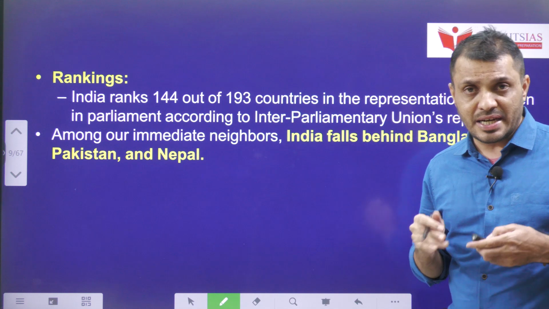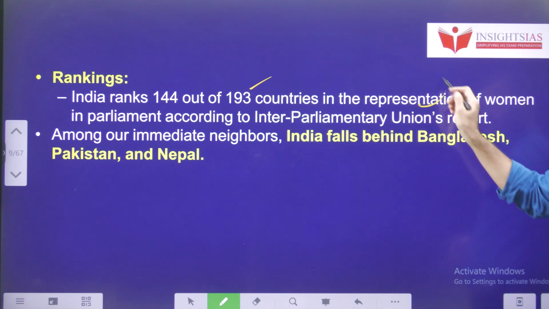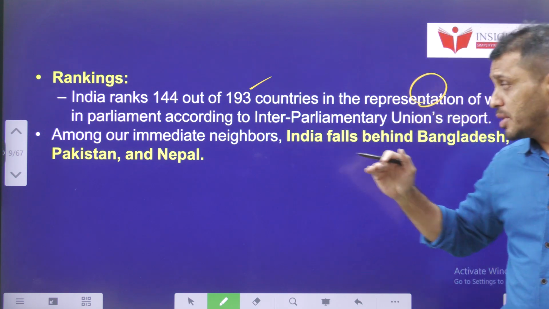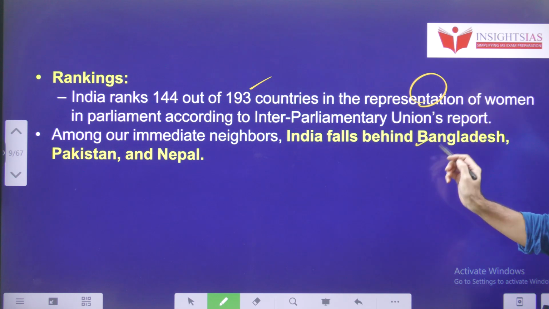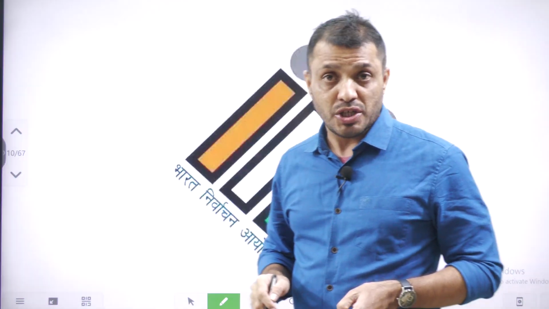When you compare India at the global level, India ranked around 144 out of 193 countries in terms of women representation, and its rank is well below our neighborhood nations such as Bangladesh, Pakistan and Nepal. So this is about the women reservation bill.